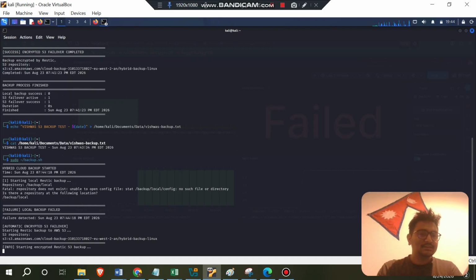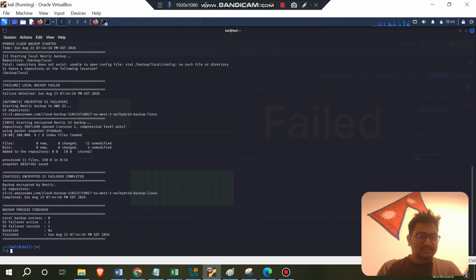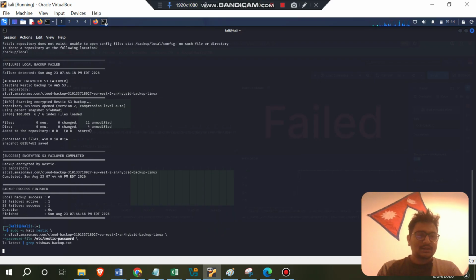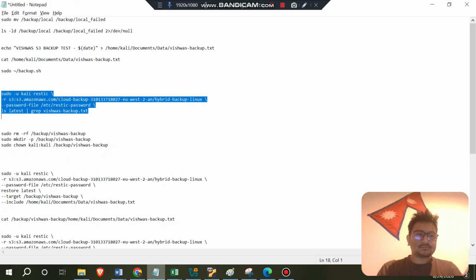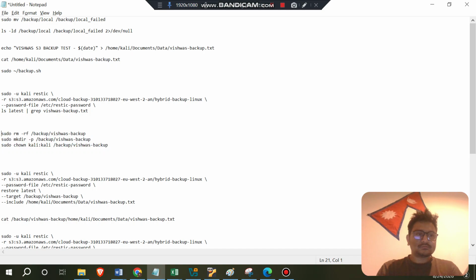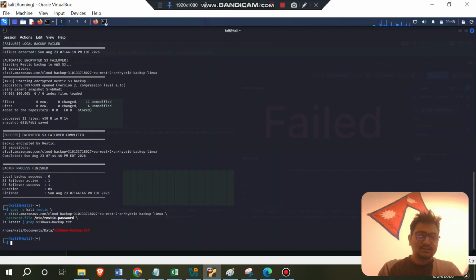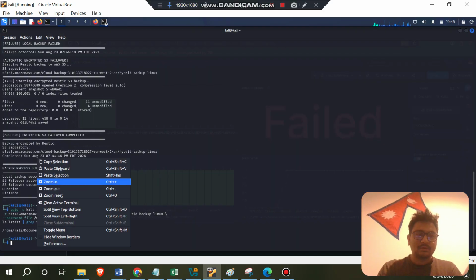We can also see that the encrypted Restic S3 backup started and completed successfully. Now we have to check by grabbing the file in the S3 bucket. It should be there, named Vishwas backup.txt. Yes, we found that the directory is saved in the Amazon S3 bucket. Now we have to restore our data.